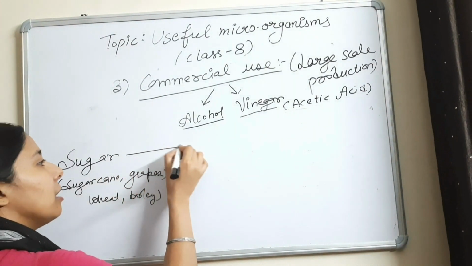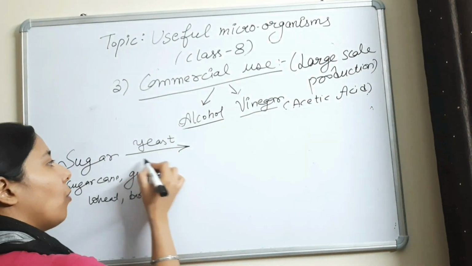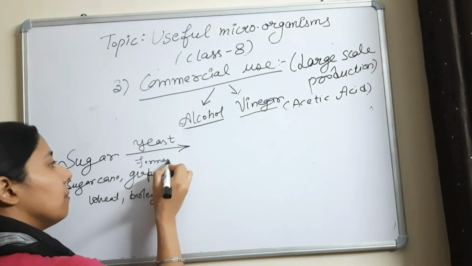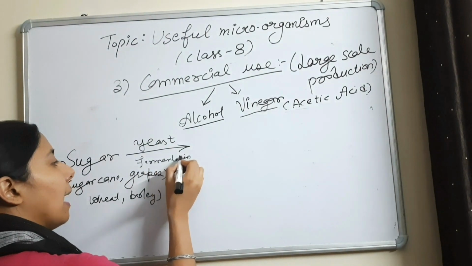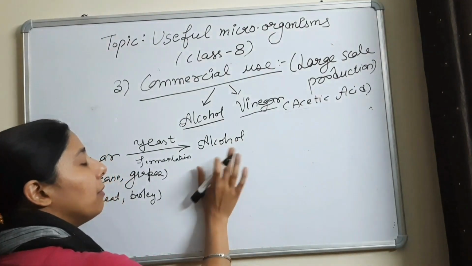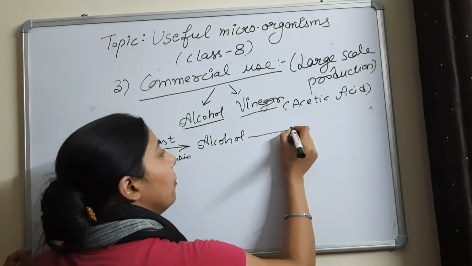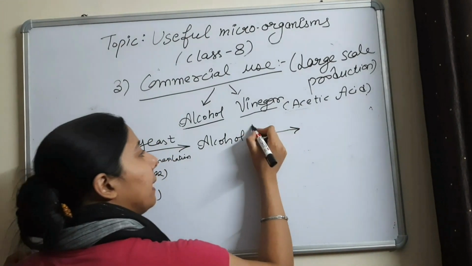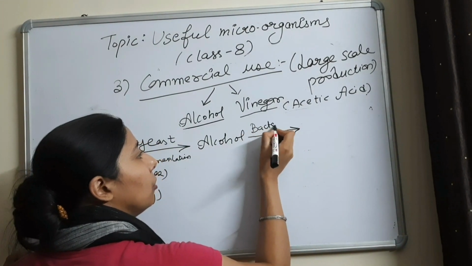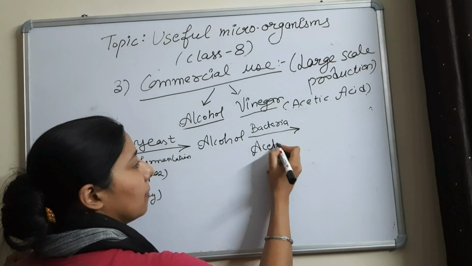And what we add to this sugar is yeast, and let it go under the process of what? Fermentation. And then we get alcohol. Now from this alcohol we will make vinegar. How? We add a bacteria to this alcohol, and the name of that bacteria is Acetobacter.